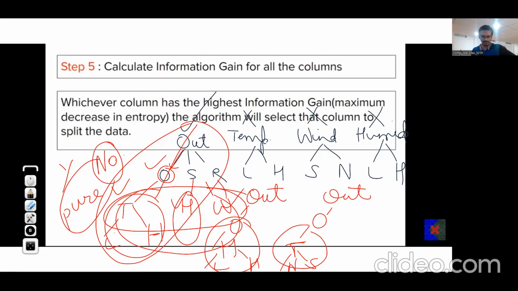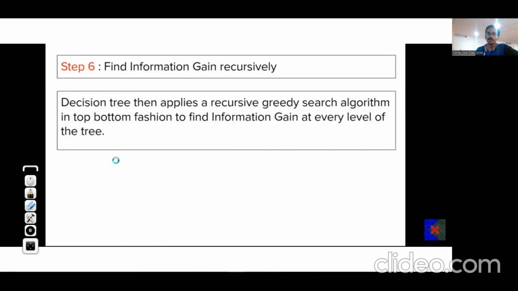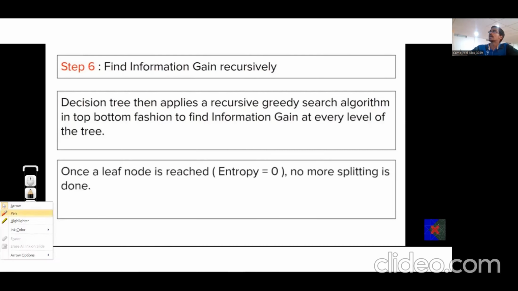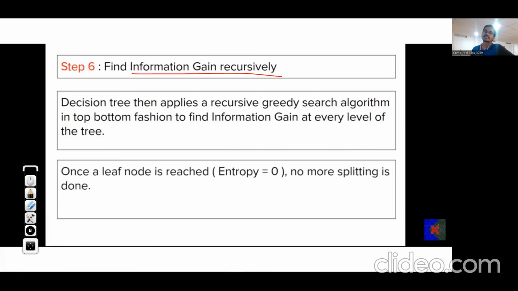In this way, we can select the better decision sequence using information gain, in which entropy is also helping us. Entropy helps us understand whether the split is pure or not. This information gain that we find out is computed recursively, because usually when we operate on trees, even in data structures and algorithms, it is done recursively. So it is a recursive greedy search algorithm. We are searching for the best feature, and it is done at every level of the decision tree.